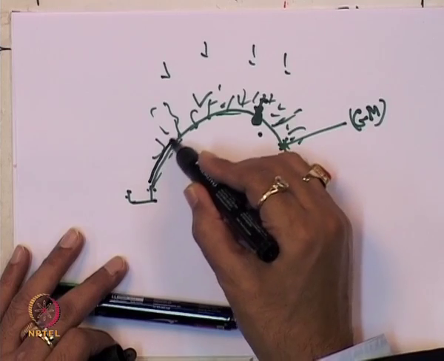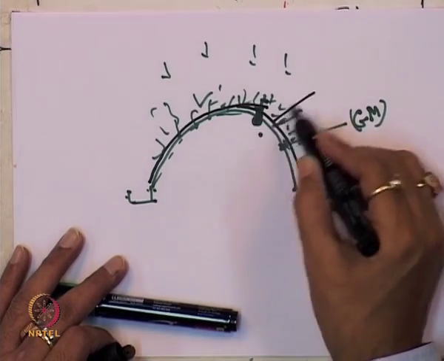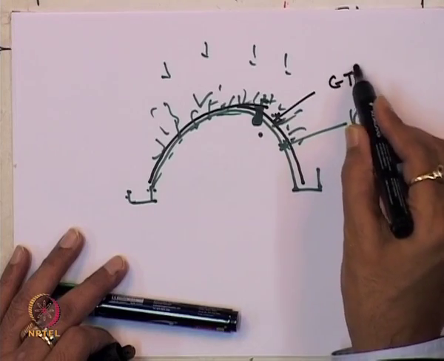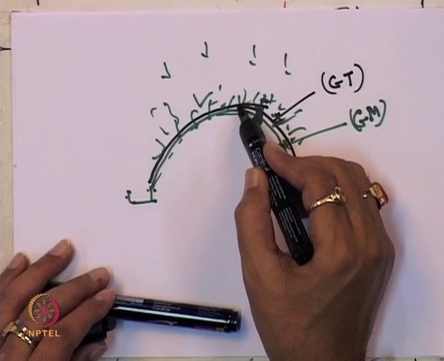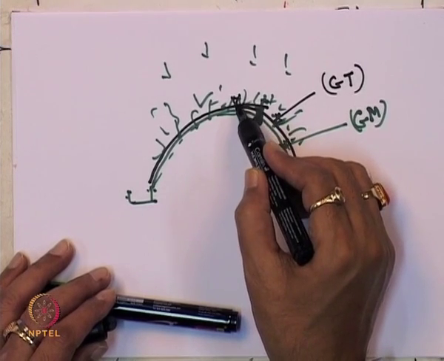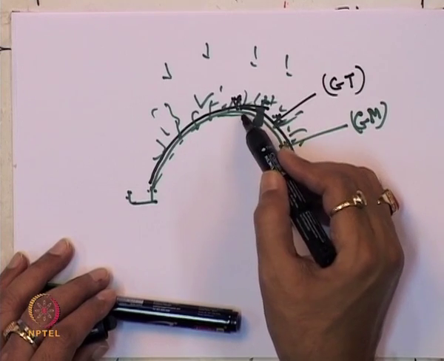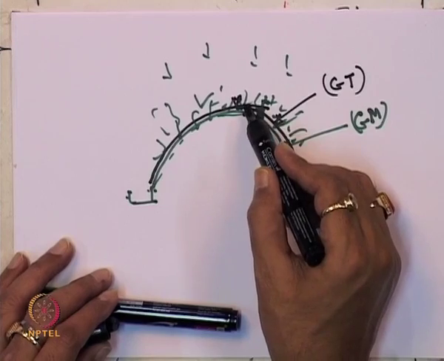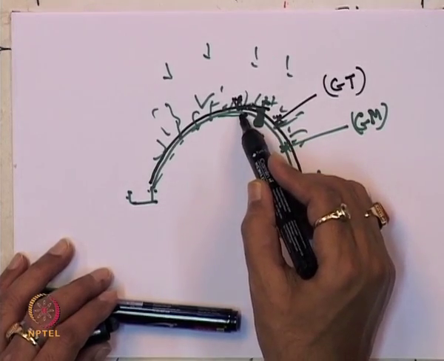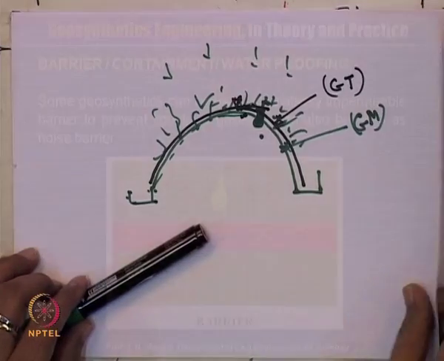So on the top of the geomembrane you can provide one layer of the geotextile material. This is GT, geotextile material. So geotextile material acts as a cushion. It can damage the geotextile material, but not the geomembrane material. Now here geotextile material acts as filtration and drainage, and geomembrane material acts as a protection or the barrier.